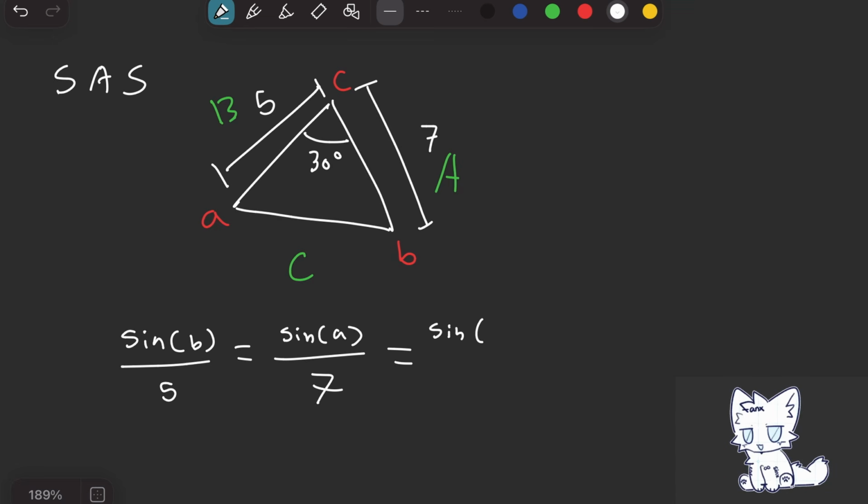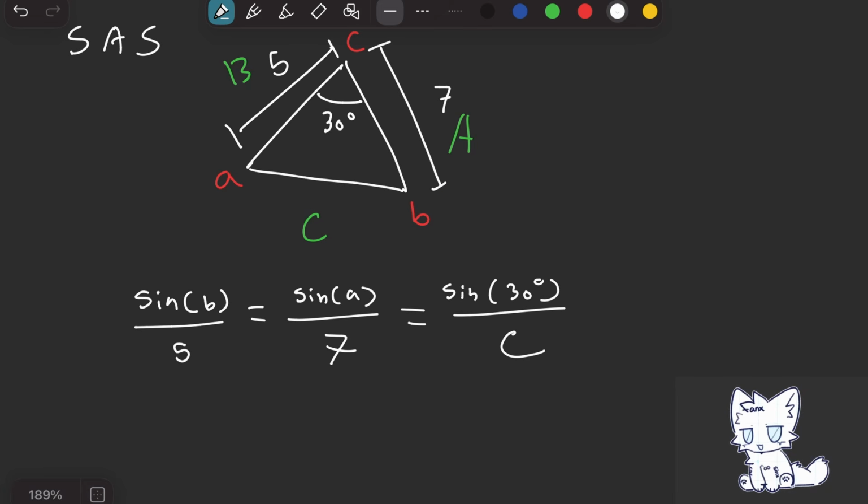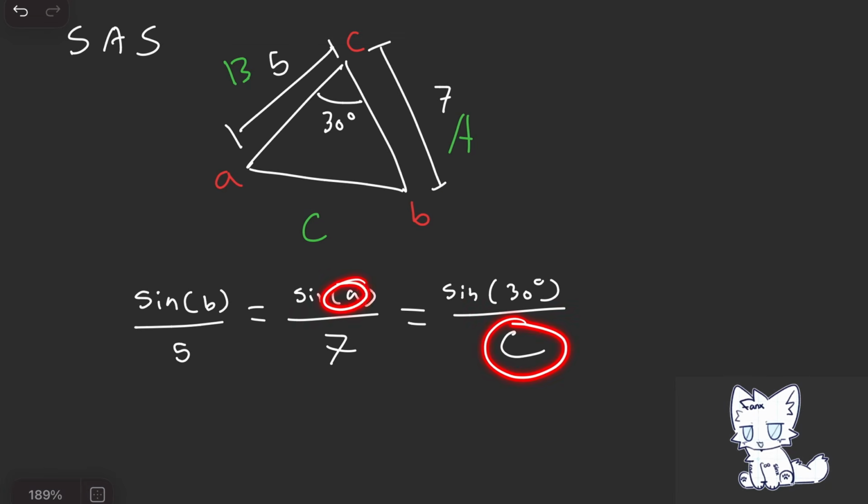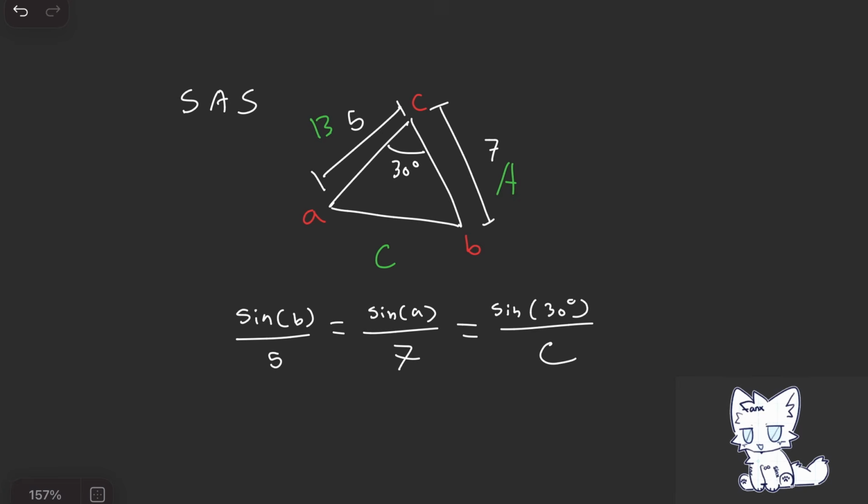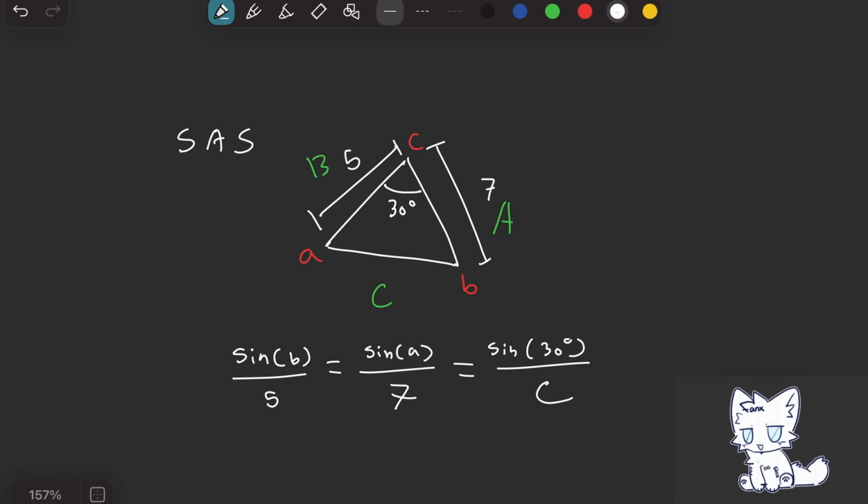And then we have sine of known C over unknown C. Notice how we have 3 variables, 3 different things. We can't solve for any one of them because there's not enough information. We need the law of cosines to solve this, and that will be presented in a later video, but that should cover all the laws of the law of sines.